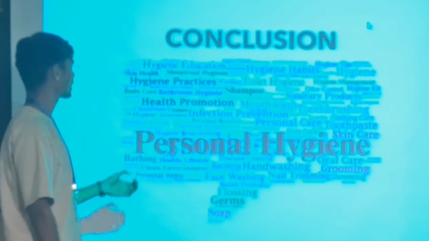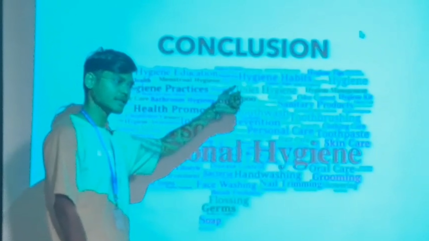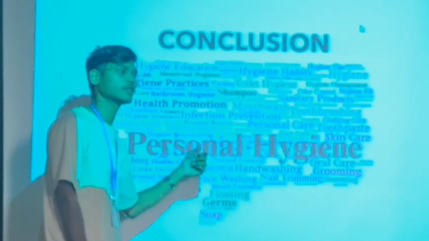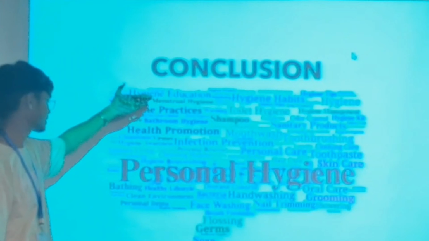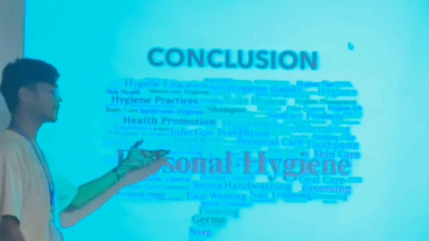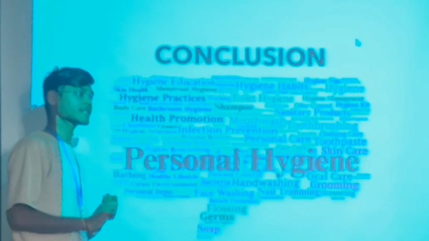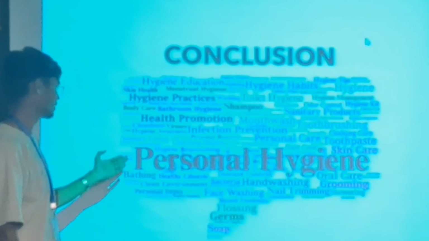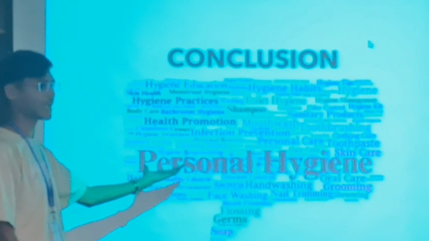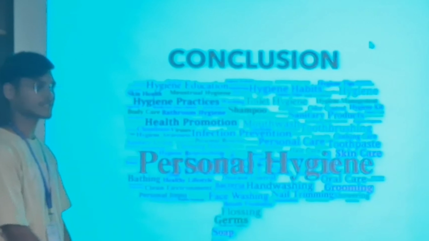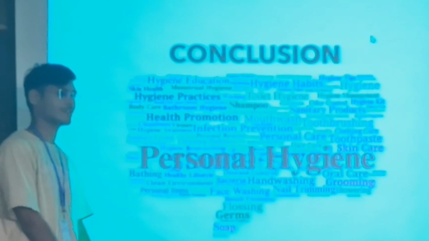So the conclusion is there should be hygiene education, there should be good hygiene practices, people should be aware of their hygiene, proper sanitation, and menstrual hygiene is a main problem. Responsibility should be taken by everyone to keep themselves clean. And the main conclusion of my overall presentation is that personal hygiene is needed. Once one takes care of personal hygiene, then there is no need for overall hygiene.